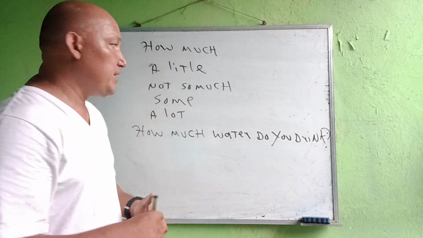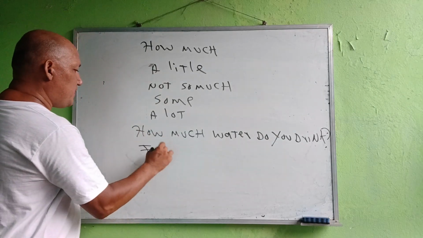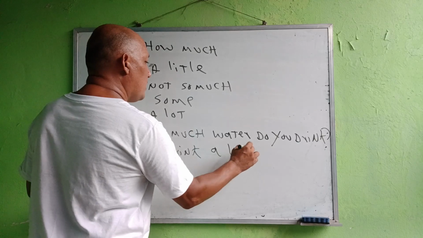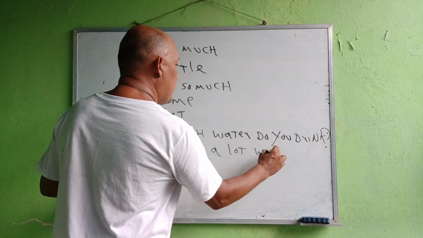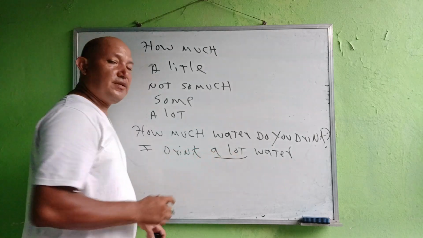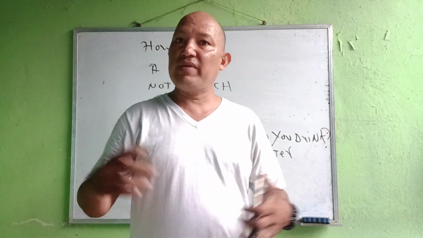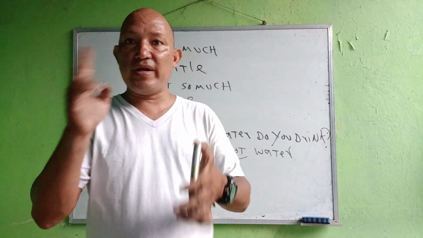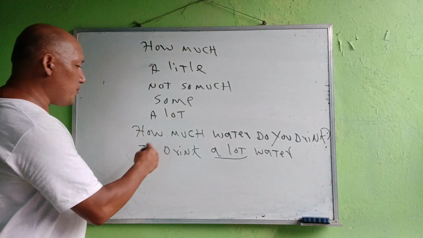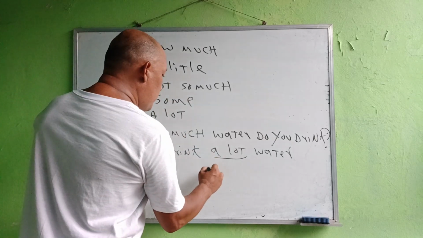My answer would be, I drink a lot of water. We can use this expression because we're talking about uncount nouns, and we can use it for both. Or you can say, I drink a little water.